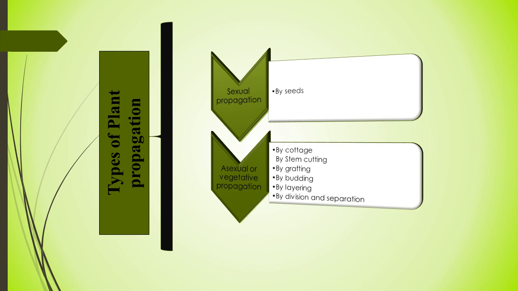So let's talk about each of them in detail.